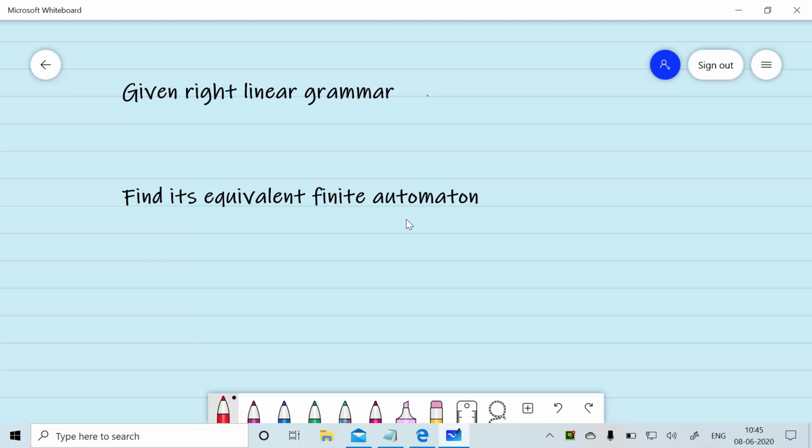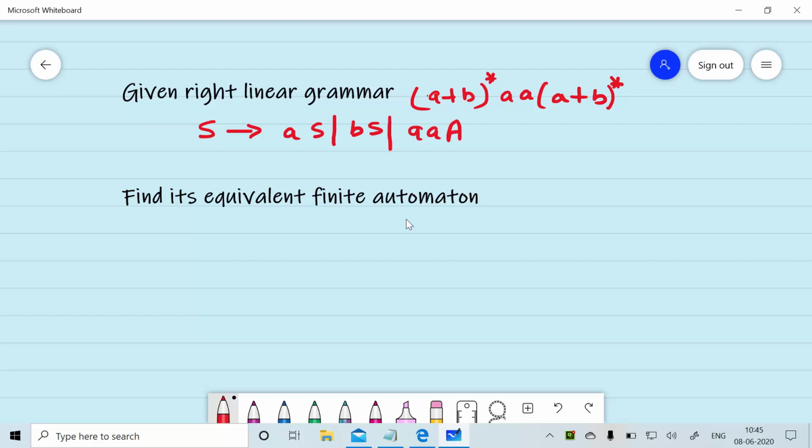Given a right linear grammar for (a+b)*, the right linear grammar is S gives aS or bS or aaA, then A gives aA, bA or null. We want to design its equivalent finite automaton.